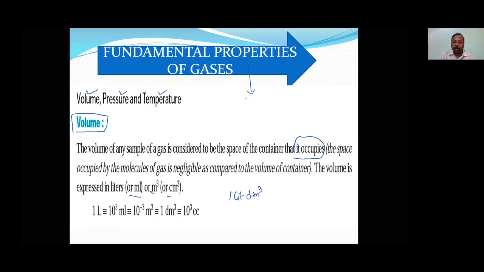No, it is decimeter cube. Okay, so that's why this relation is given. cc stands for cubic centimeter. C means cubic, C means centimeter. This is about the definition of volume and the relation between various parameters of the volume. Okay, now let's see the next one.